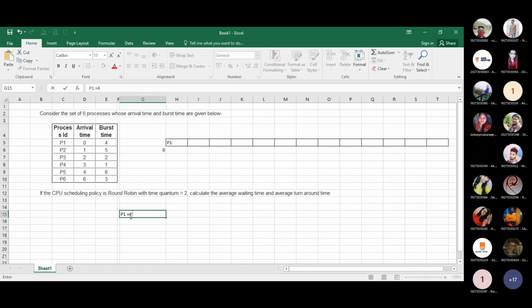If they are able to complete, then okay. Otherwise, leave the resources and save the status up to which part the process has completed. So 4 minus 2. How much remaining time? 2.